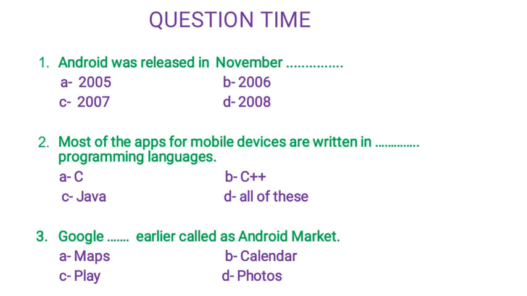Now it's time to ask questions. Look at the first question. Android was released in November dash. Observe the options carefully and try to give the answer by yourself. The second question is, most of the apps for mobile devices are written in dash programming languages. The third question is, Google dash, earlier called Android Market. See the options carefully and try to pick the correct answer.